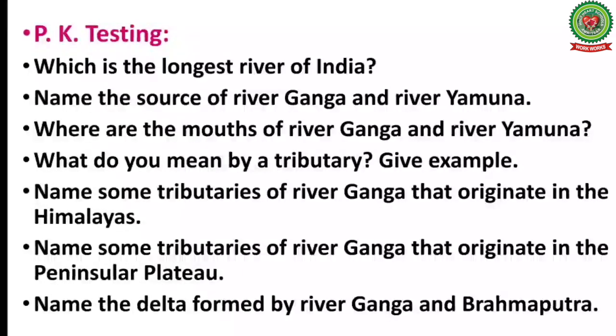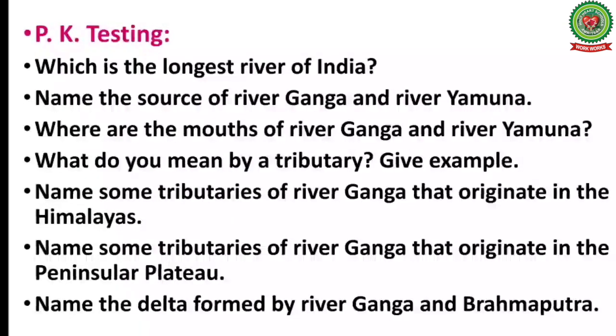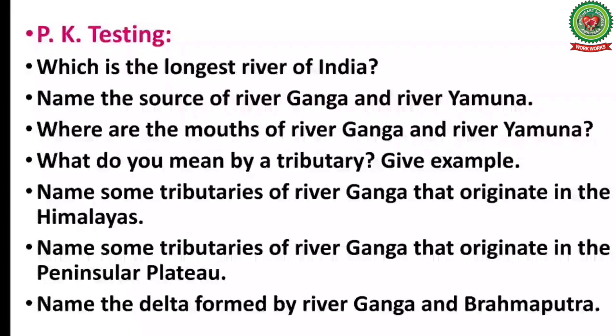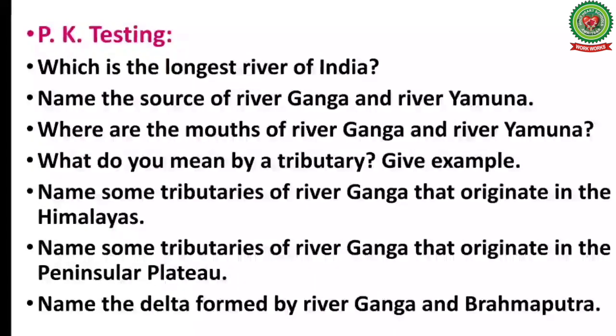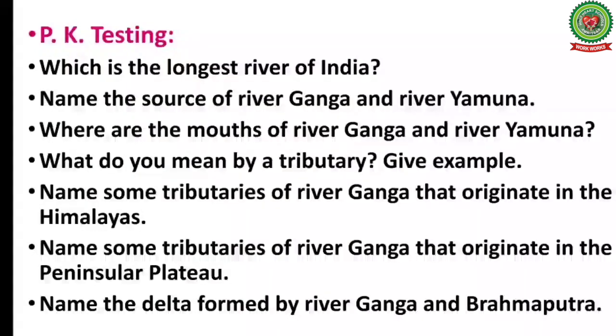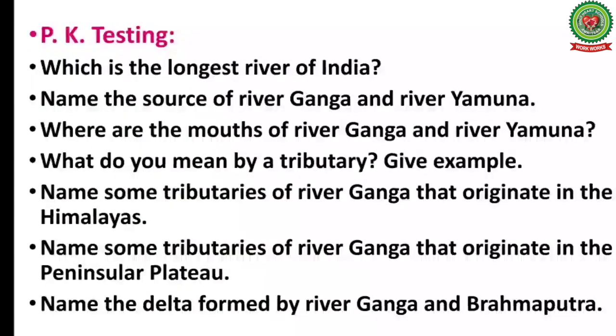The first question is, which is the longest river of India? Next question, name the source of river Ganga and river Yamuna. Question 3, where are the mouths of river Ganga and Yamuna located? Number 4, what do you mean by a tributary? Give example. Question 5, name some tributaries of river Ganga that originate in the Himalayas. Question 6, name some tributaries of river Ganga that originate in the peninsular plateau. And the last question is, name the delta formed by river Ganga and Brahmaputra.